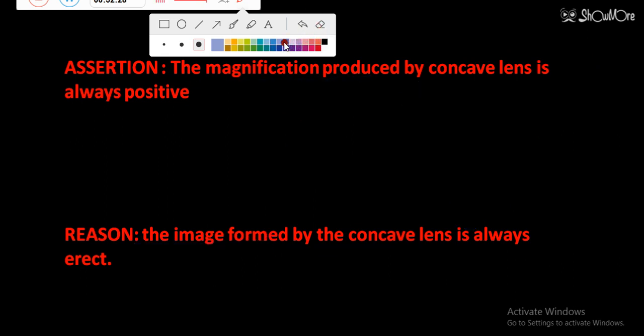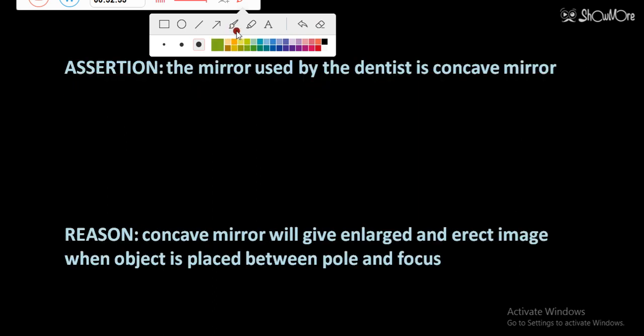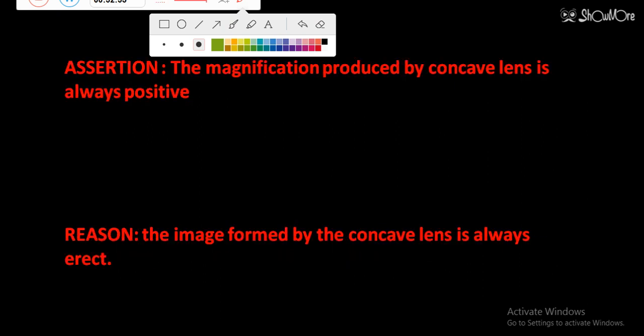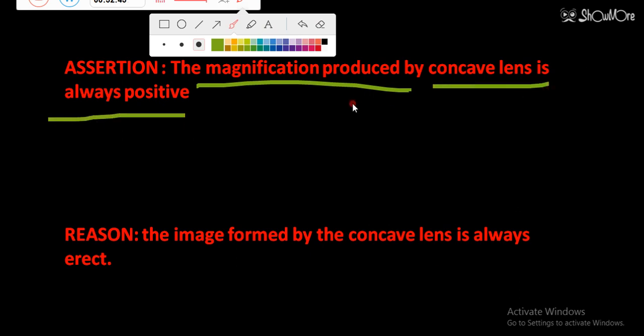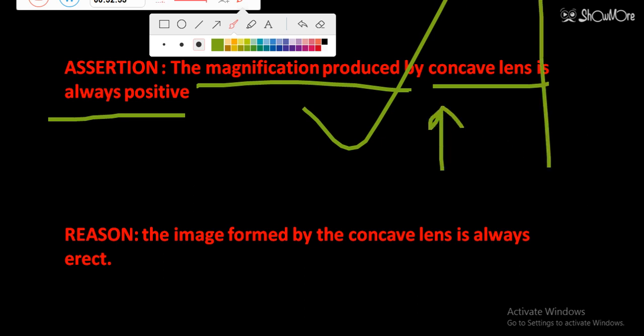The next question is now displaying on your screen. The question says the magnification produced by a concave lens is always positive. Yes, because a concave lens always gives an erect image. If the object is upward, it will always give an upward image. The image is small in size, but it is always vertically upward.